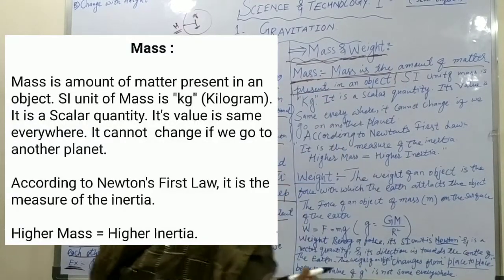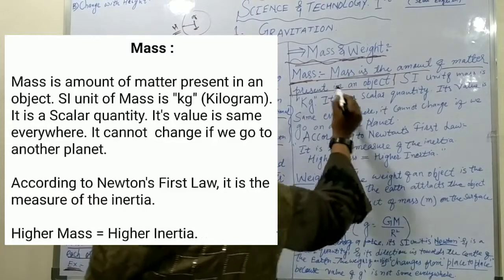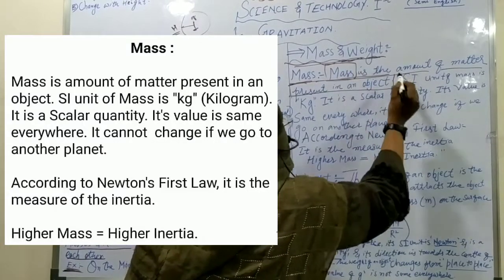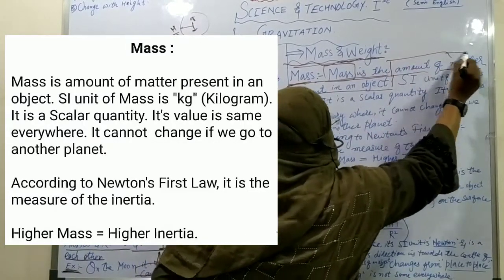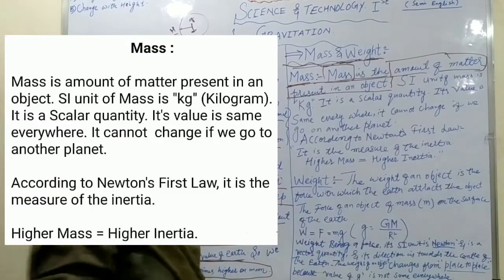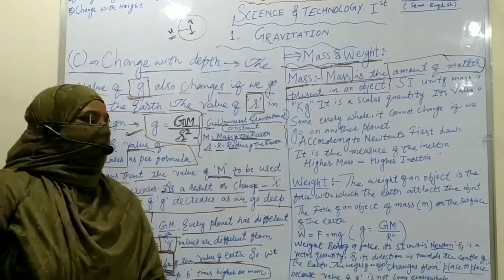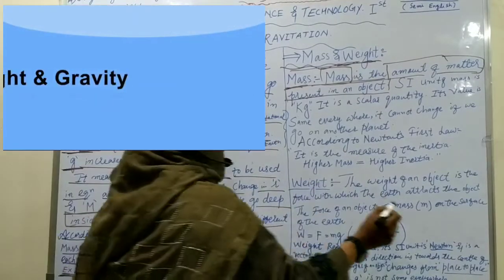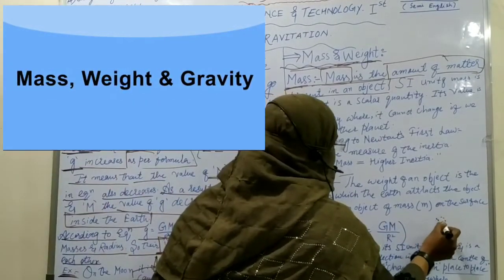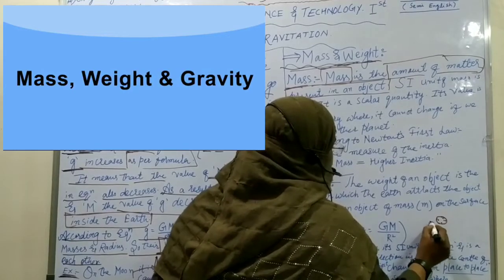Suppose there is an object on the Earth's surface; it consists of matter, and this matter is called mass.